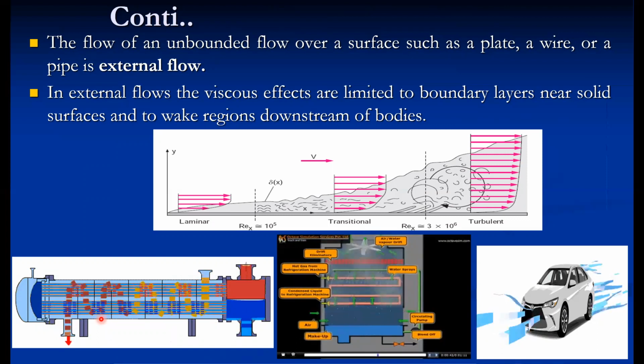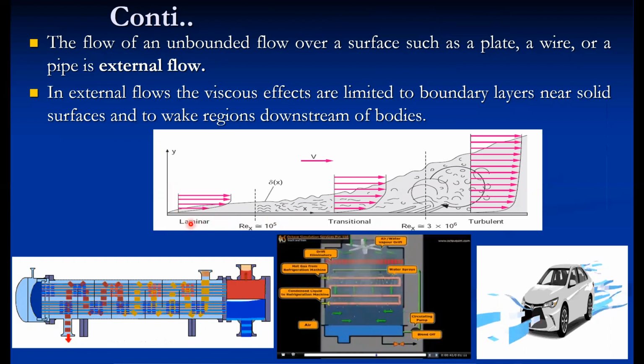It is very necessary to recognize the type of flow, because the equations and conditions change accordingly. For example, for external flow, the laminar flow persists up to a Reynolds number of 10 raised to 5. But for internal flow, laminar flow exists only up to a Reynolds number of 2000. So the Reynolds number criteria are different for external and internal flow.